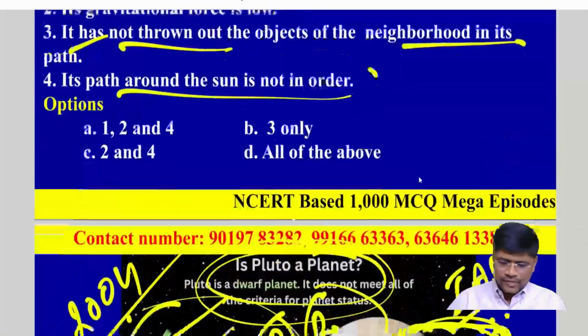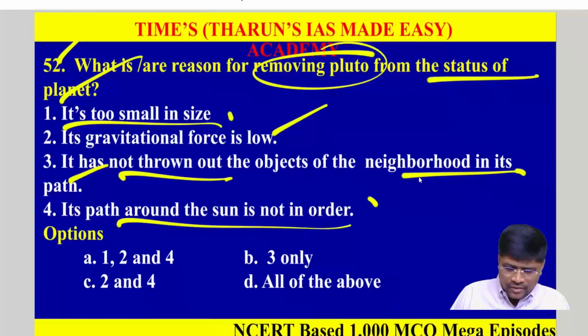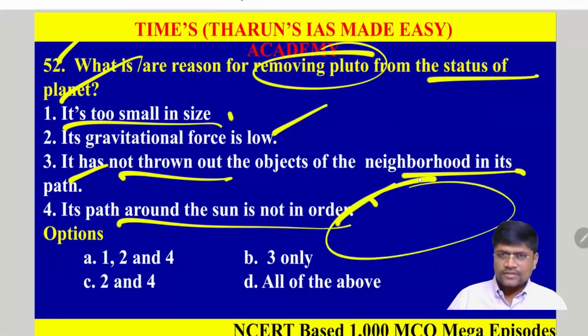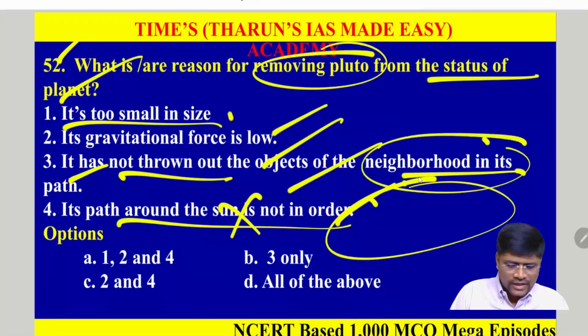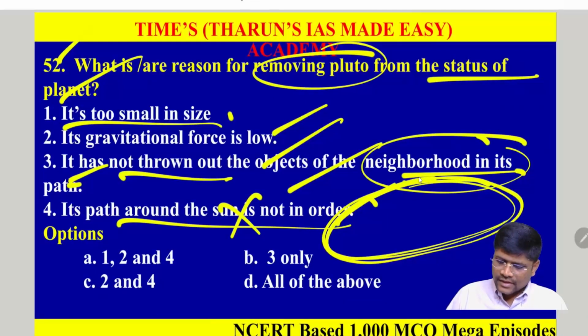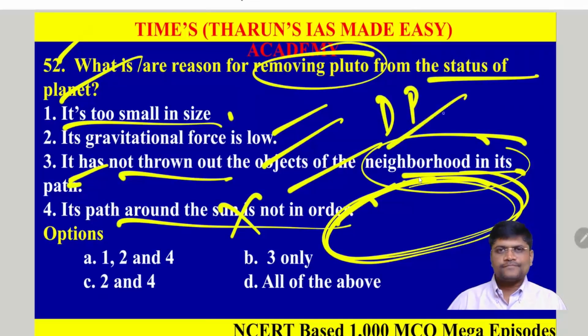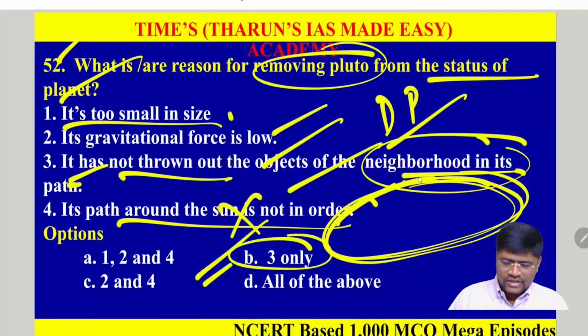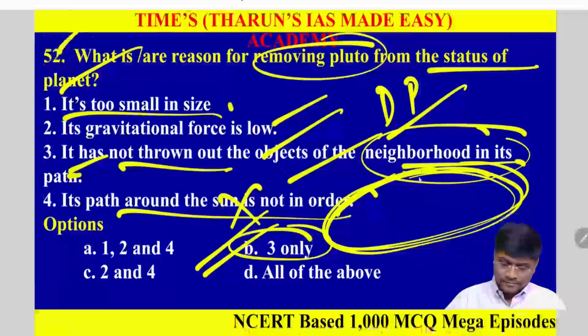Okay. So according to the explanation, almost all celestial bodies revolve around the sun in elliptical orbits, so this is not the criterion. It has not thrown out the objects of the neighborhood in its path. That means it is carrying all the minor celestial bodies in its orbital path while revolving around the sun. But it has satisfied the first and second rules, so it is called a dwarf planet, a minor planet. That's why according to the explanation, it is option 3. Only the third statement is correct. Clear?